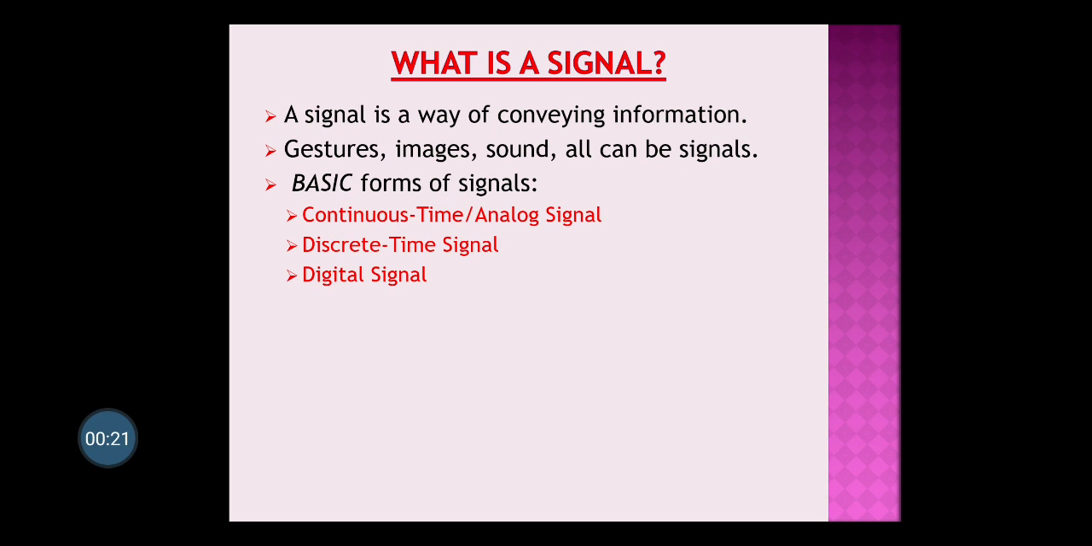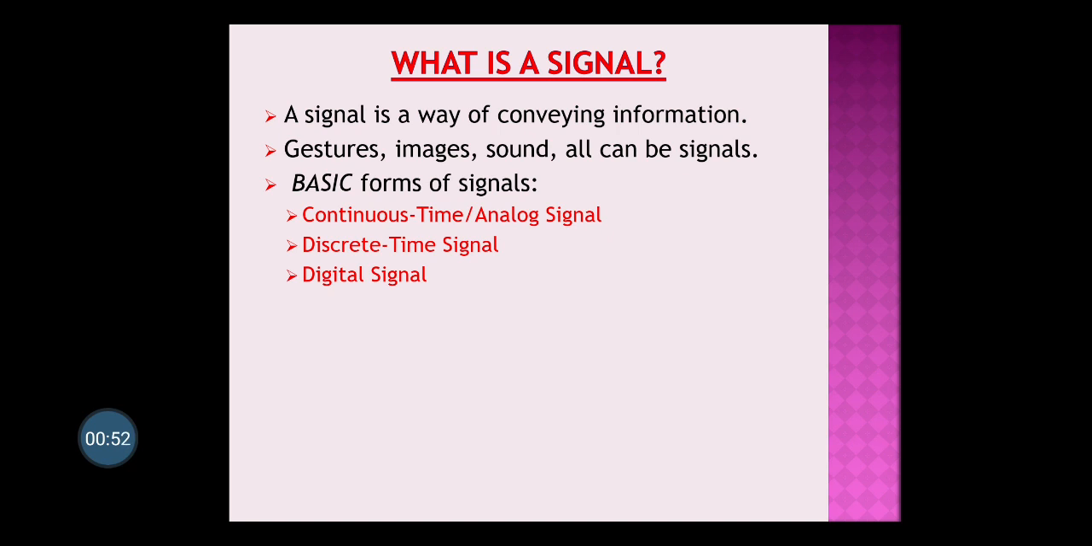First we will understand what is a signal. A signal is a way of conveying information. So information, transfer of information from one person to another or from one machine to another, that is a signal. For example, now I am talking to you. That is a transfer of information as well.